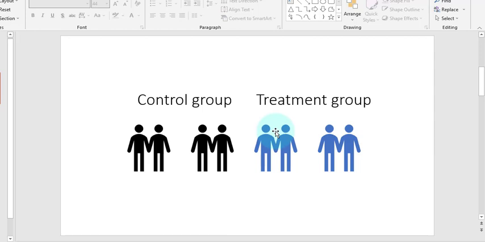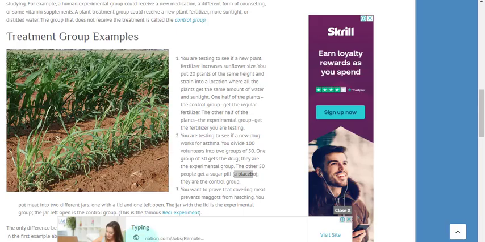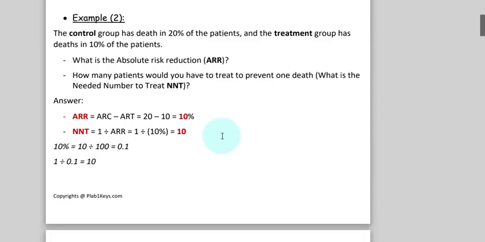You have to go through this type of study. First you will take the control group. The control group is given a placebo, while the treatment group, also called the experimental group, gets the drug. Then the results will show you how much a drug is affecting.